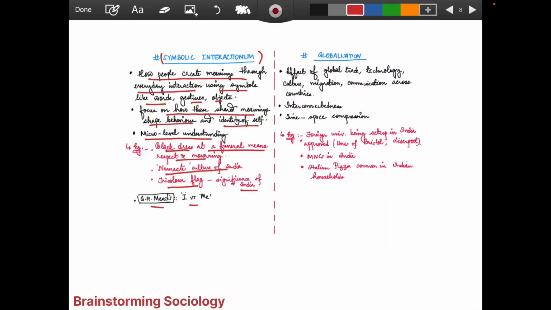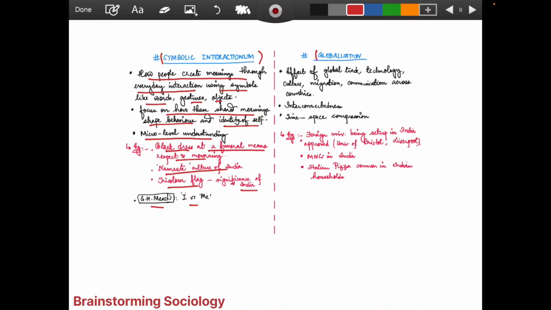Mead's I versus me. So symbolic interactionism is helping us develop that overall understanding of a society by the symbols or the gestures being used, like a handshake here. Anywhere else it's a namaste culture. We say namaste somewhere, we say vanakkam somewhere, anything to greet, right? So different cultures, but what is the meaning coming out of it? Those meanings have to be interpreted with the interactions, right?